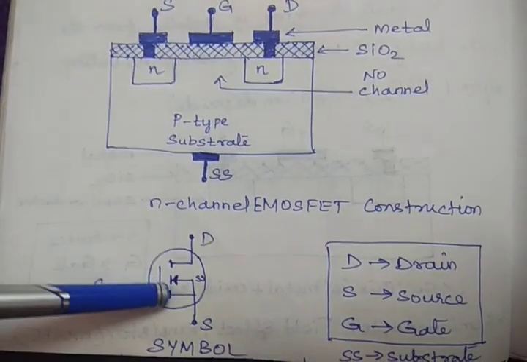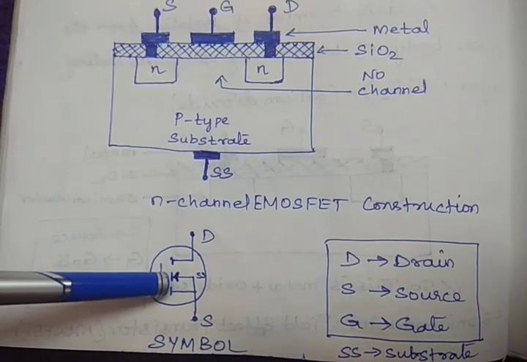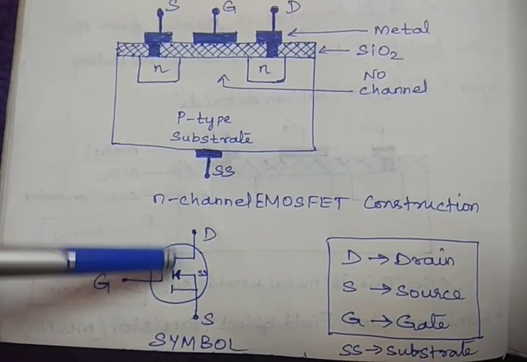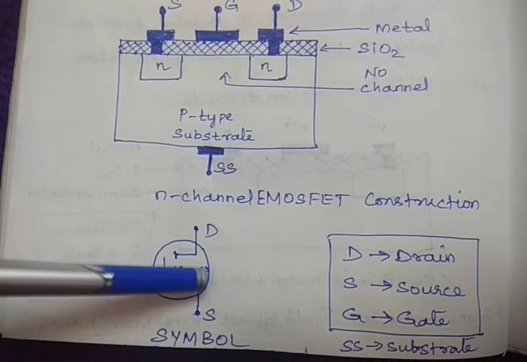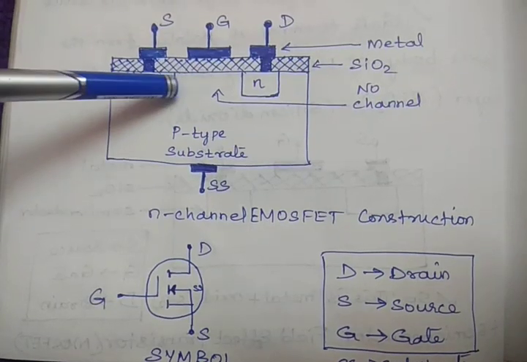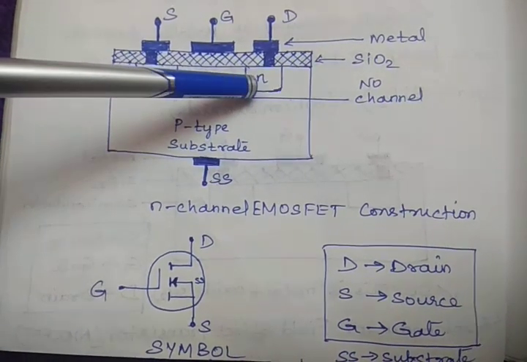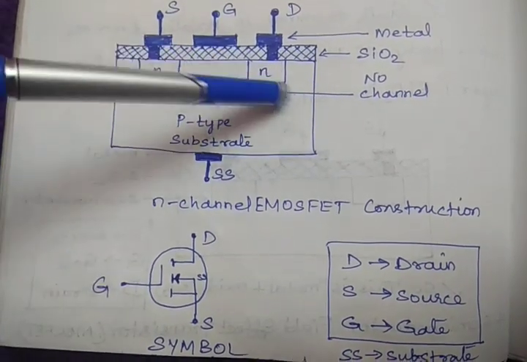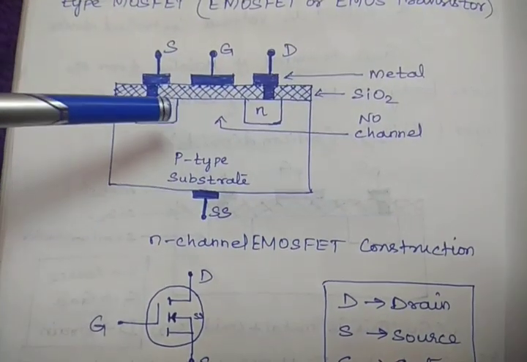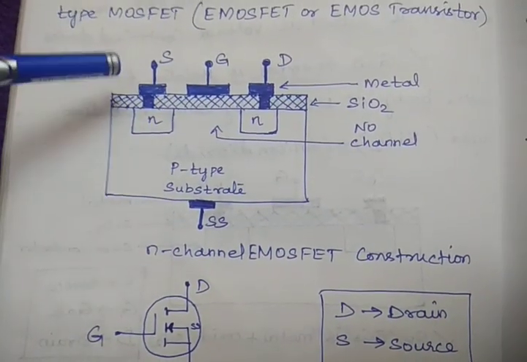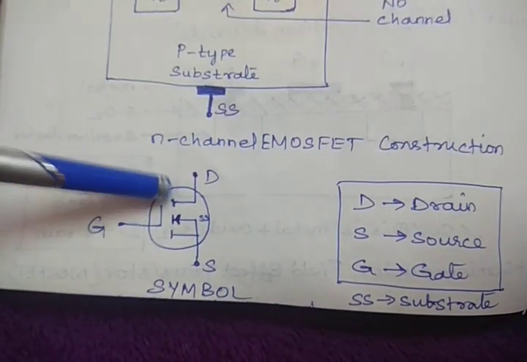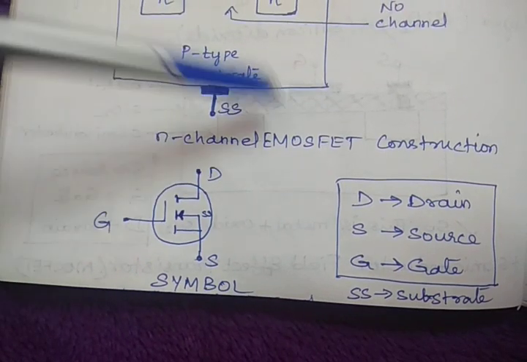That's why here there is a space between the substrate and source, and there is a space between the substrate and drain also. The reason is, if I connect here, then I can say source and drain are connected. That type we are going to discuss in the depletion MOSFET. Okay. So this is the symbol of N-channel E-MOSFET.